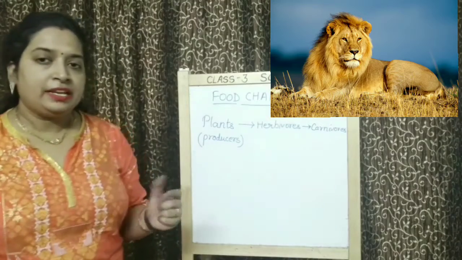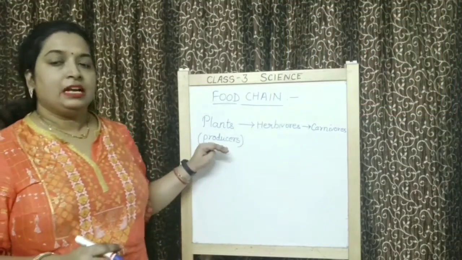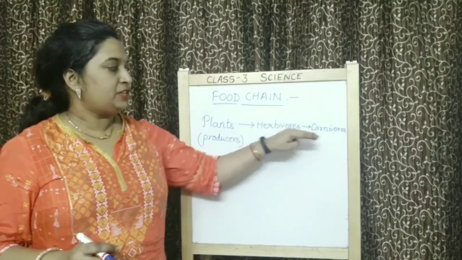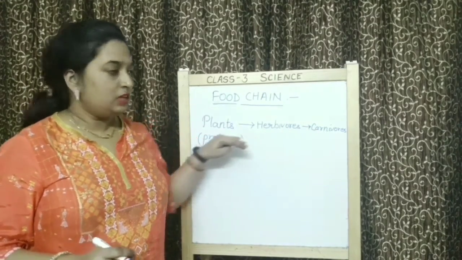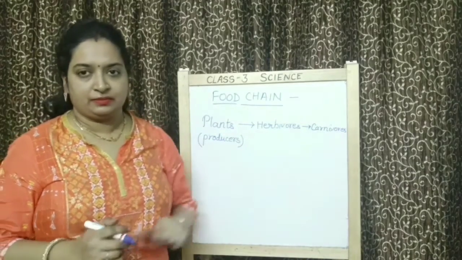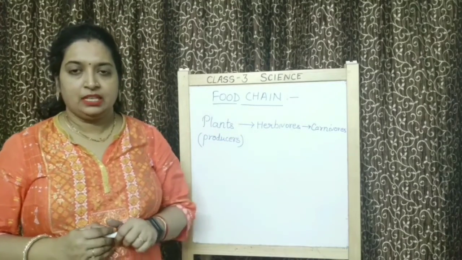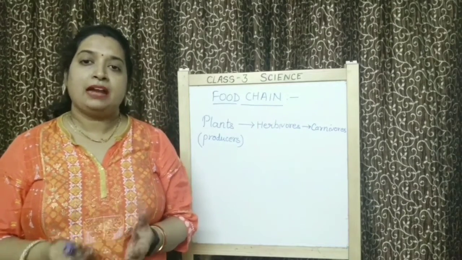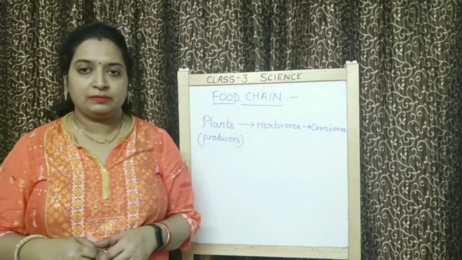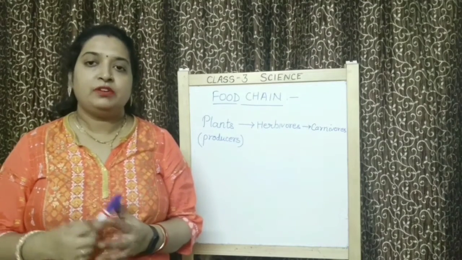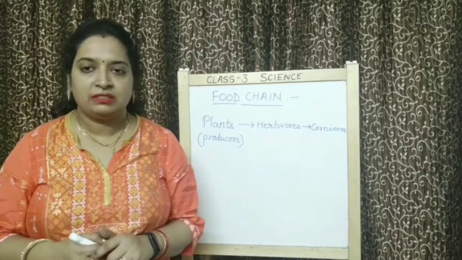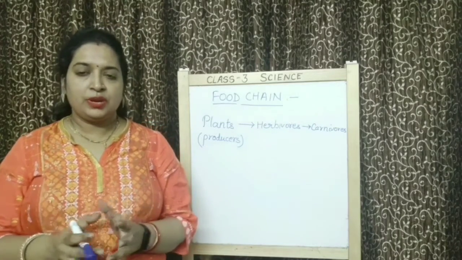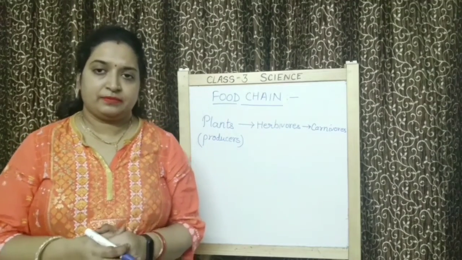So children, here you are seeing that plants are giving food to herbivores and herbivore is being eaten by carnivores. So there is formation of a chain. In nature, plants make food and plants are eaten by other animals called herbivores. Herbivores are eaten by other animals called carnivores. So children, what is food chain?